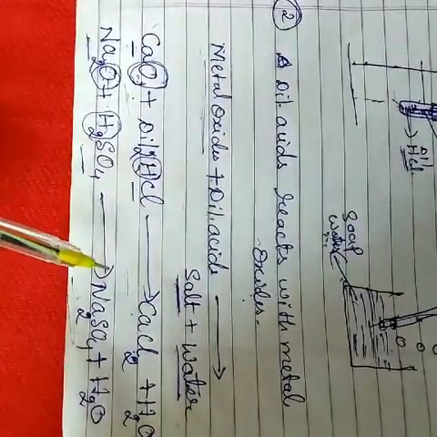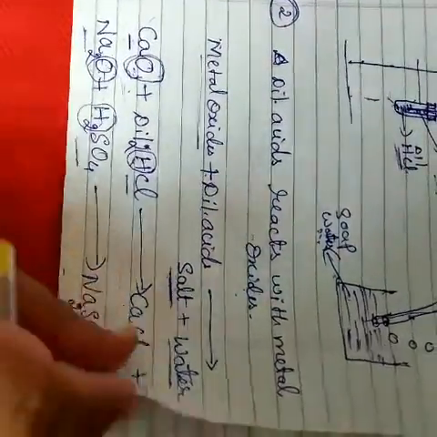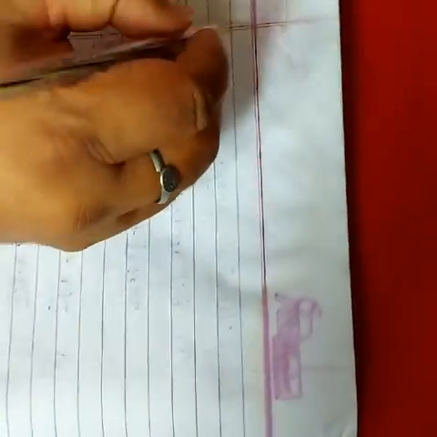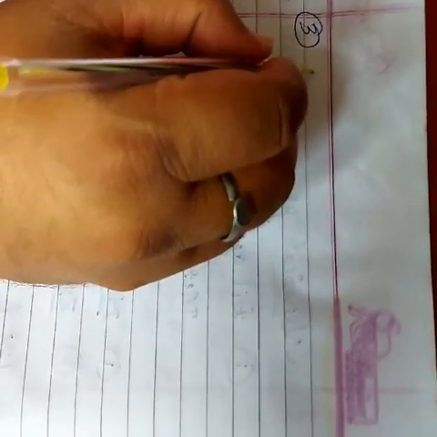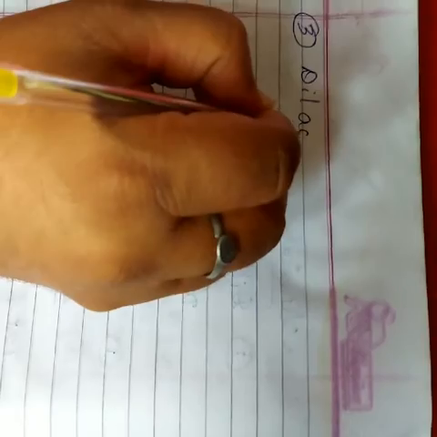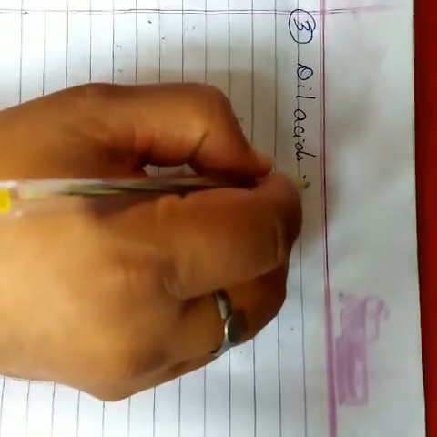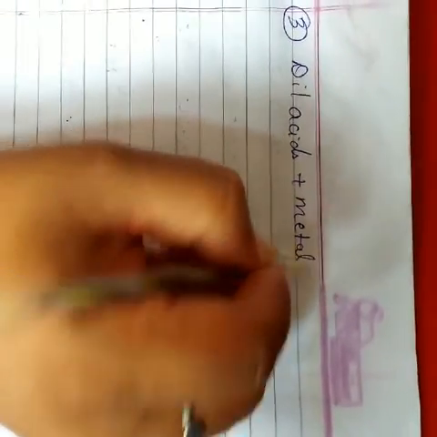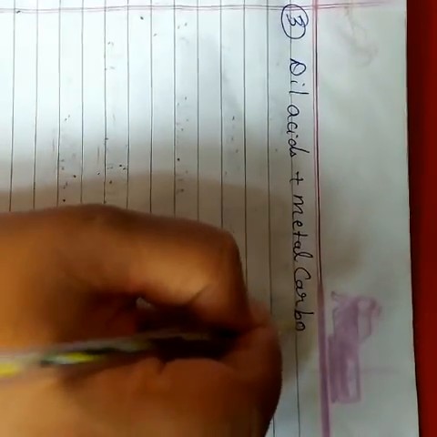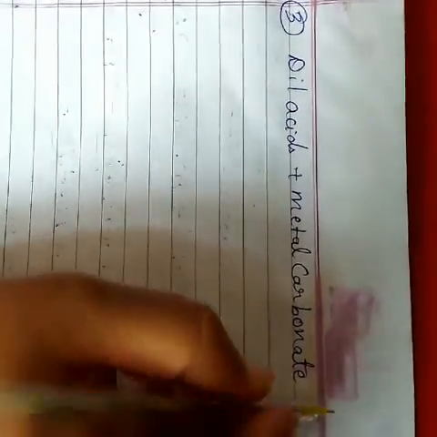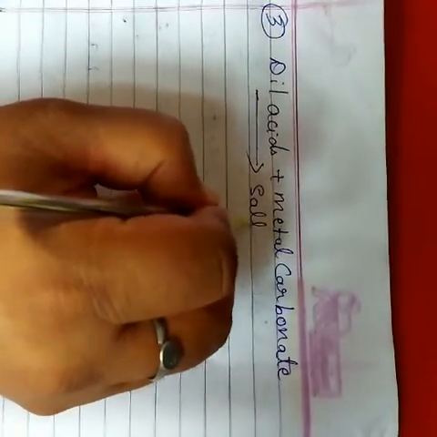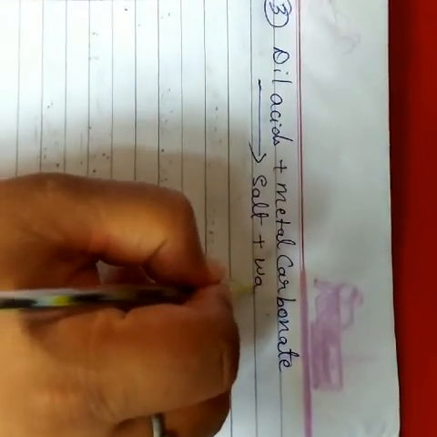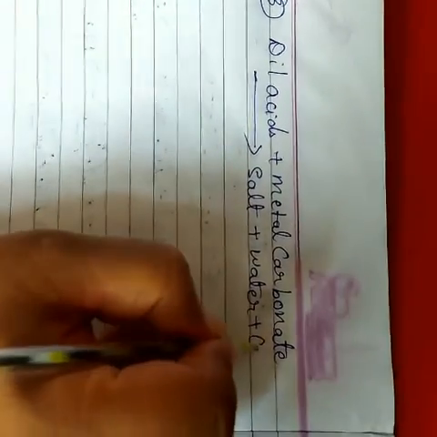Okay. Next, we go to the next chemical properties. That is third. Dilute acids react with metal carbonate and give salt plus water plus carbon dioxide.